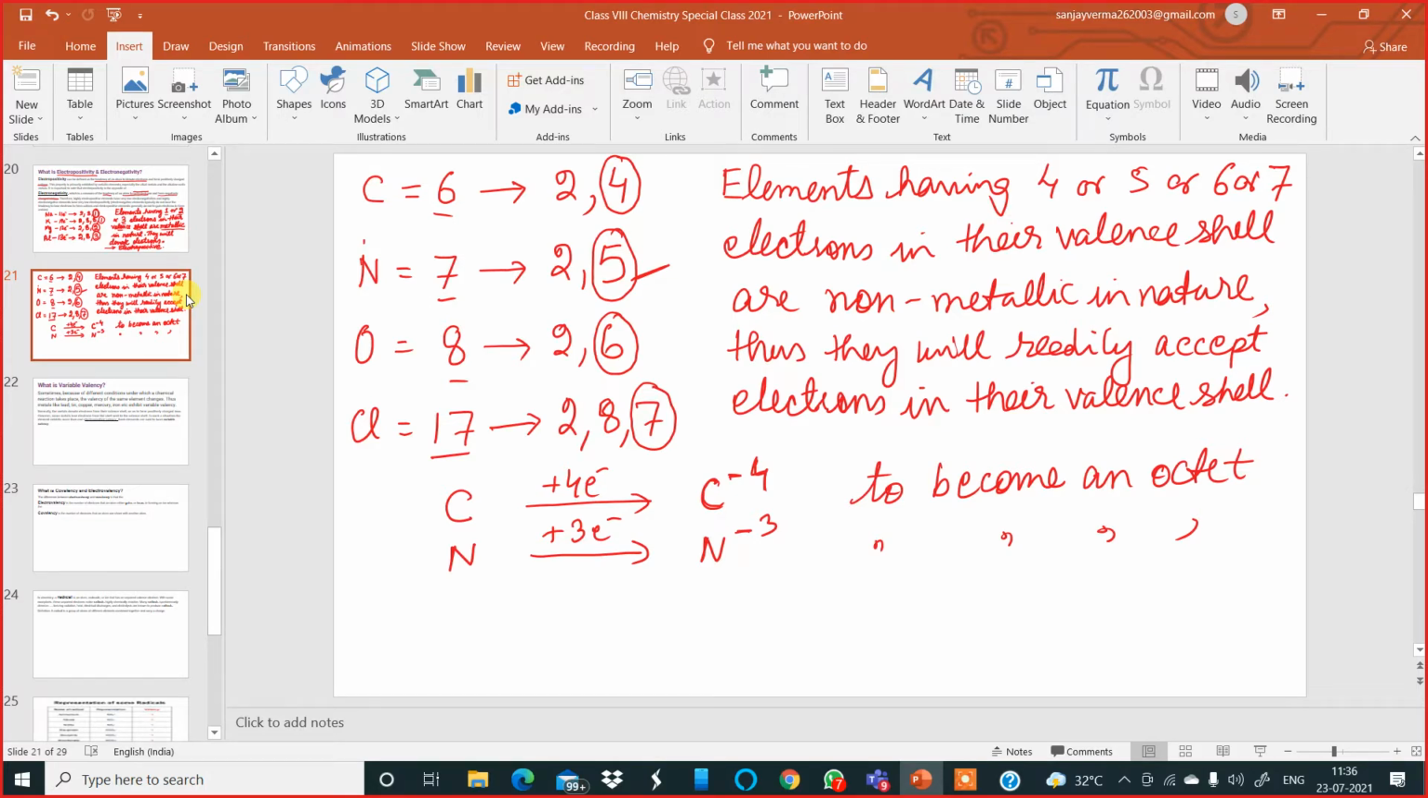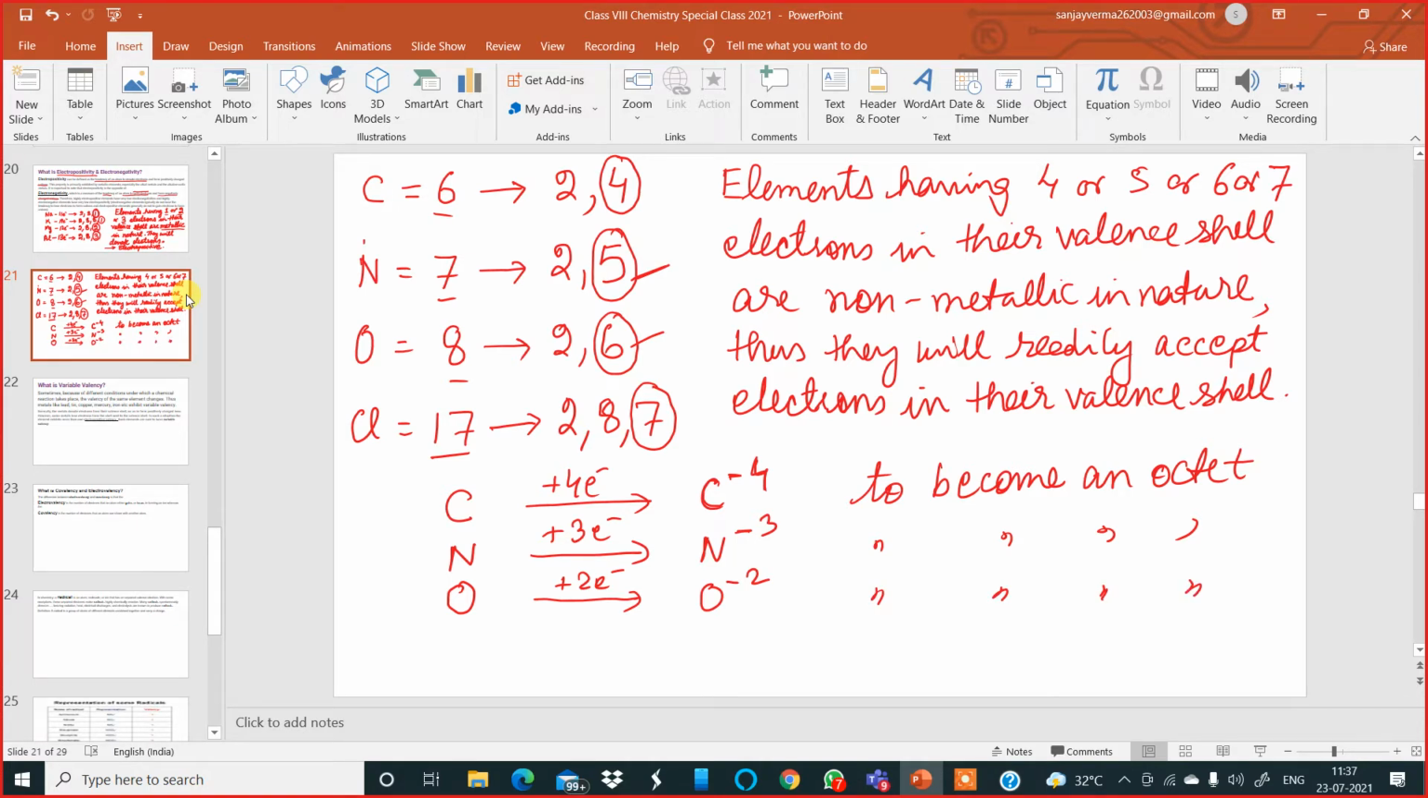After that, if you look at oxygen, it has 6 electrons in its valence shell. So oxygen, in order to become an octet, will take 2 electrons. So I'll put over here plus 2 electrons. So oxygen, after gaining 2 electrons, becomes O minus 2 to become an octet.